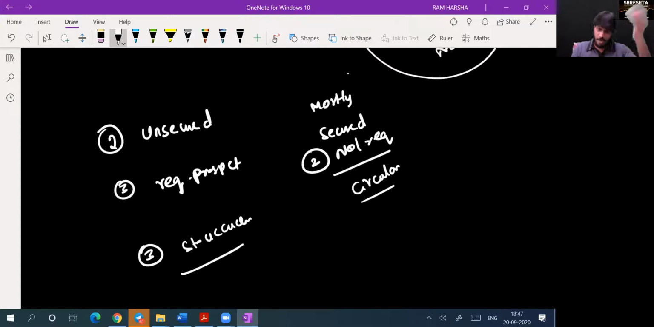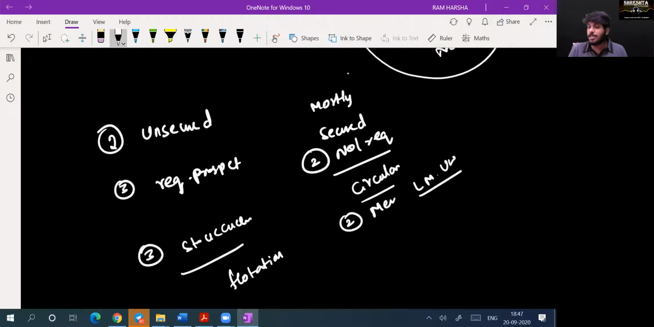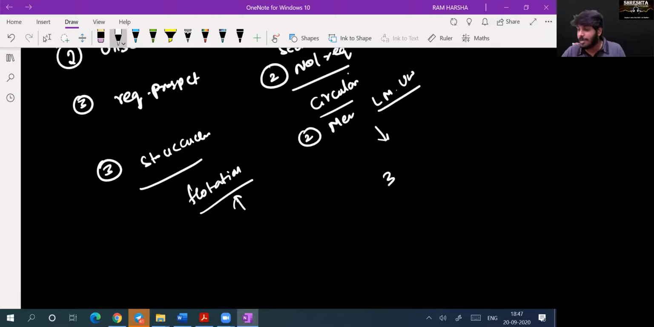For debentures, private placement is not required, stock exchange. For deposits, of course, listed companies will go with the SEBI route only. Prospectus not required. Merchant bankers, lead merchants, like underwriters, are not required. The flotation cost will be high in case of debentures, low in case of deposits. Maximum repayment period for deposits is 3 years. For how many years can I borrow money in the form of deposit? 3 years. Debentures, 10 years.